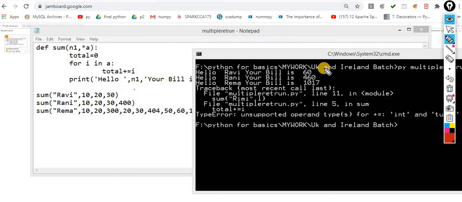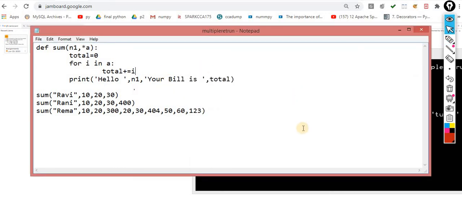Okay, that's fine. The next one is the variable length argument. The next is variable length keyword arguments. So now how can we implement these things? Very simple.